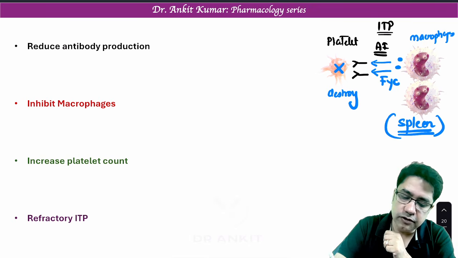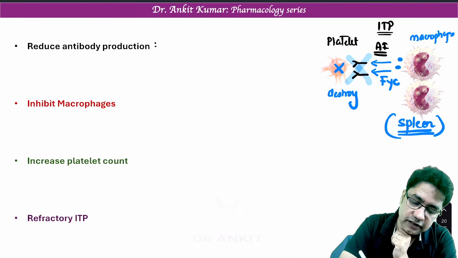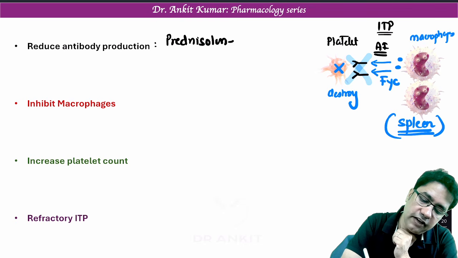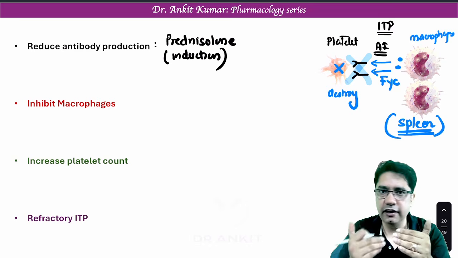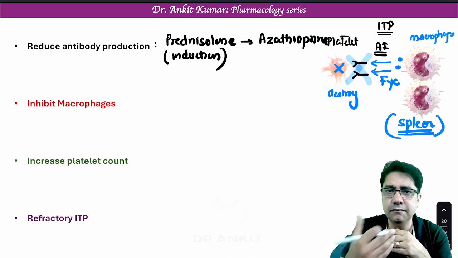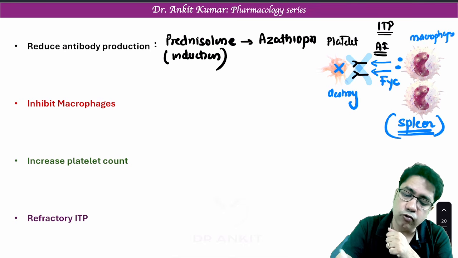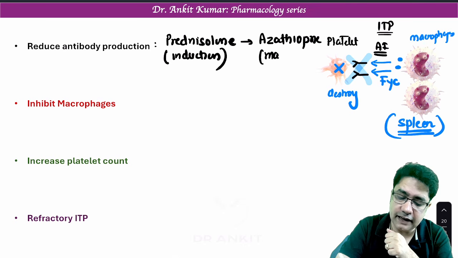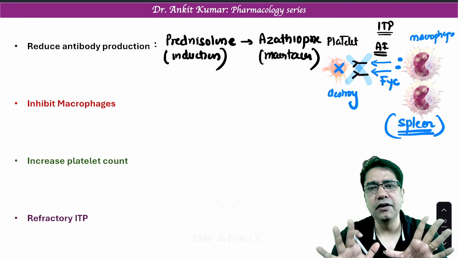Don't you think we have to reduce antibody production? The drug which is given to reduce antibody production is glucocorticoids like prednisolone. So we give prednisolone-like drug for initial treatment induction because they very fast reduce antibody production, and then we maintain the patient on azathioprine, because long-term administration of glucocorticoid can lead to Cushing syndrome. So we maintain the patient on azathioprine. More than 80% of the people get treated with this simple treatment.